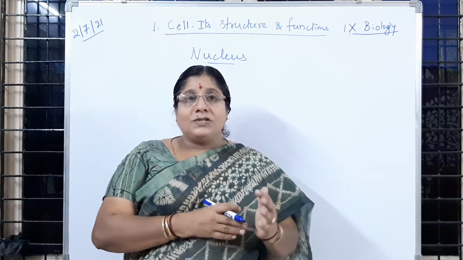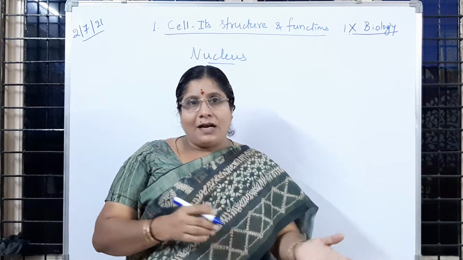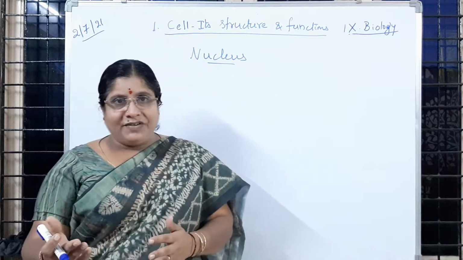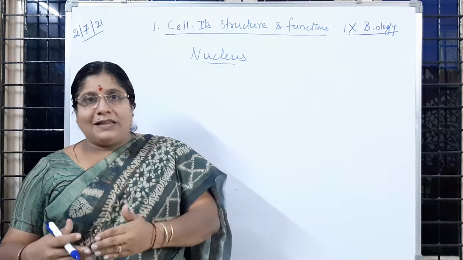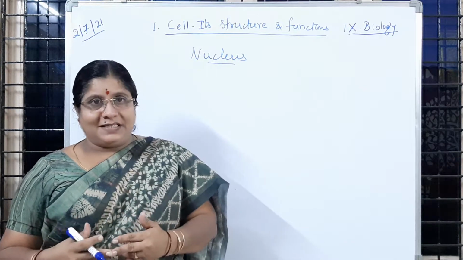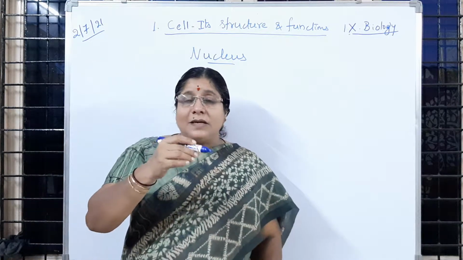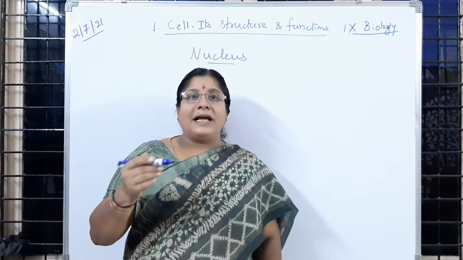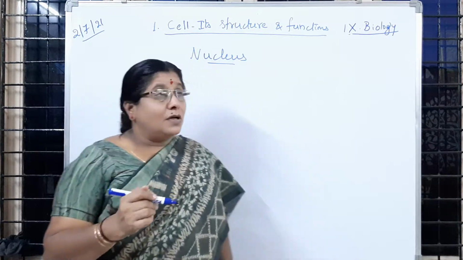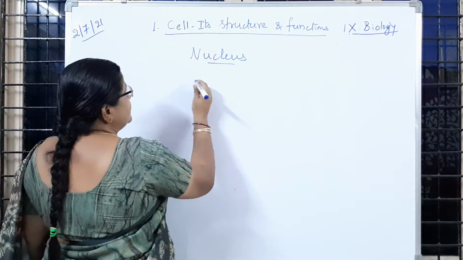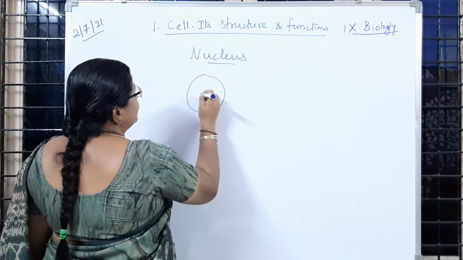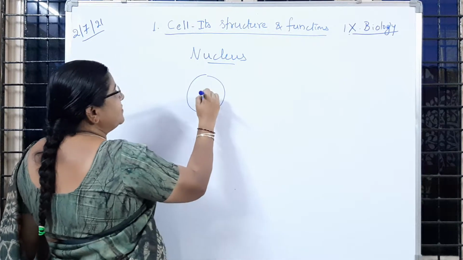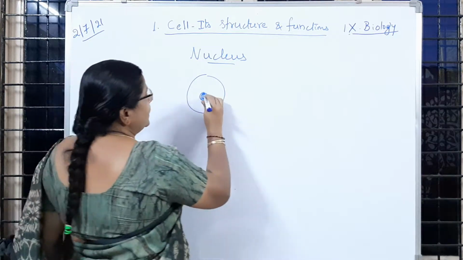Some are said to be unicellular and some multicellular, single celled and many celled, as you know very well. In some cells, if we observe, inside a cell we can see a dark staining body, which we call a nucleus.